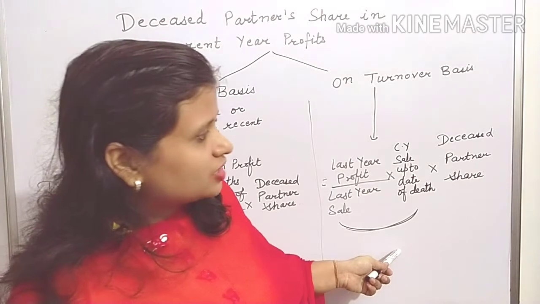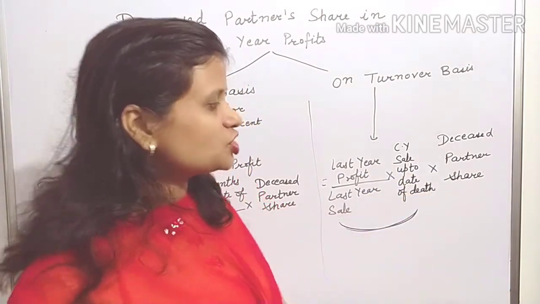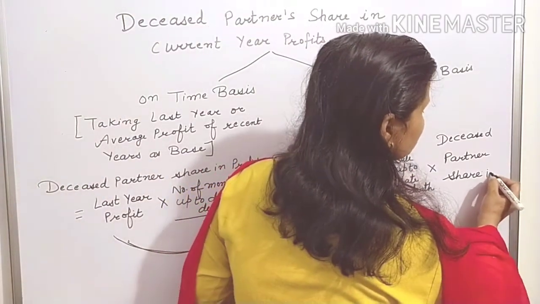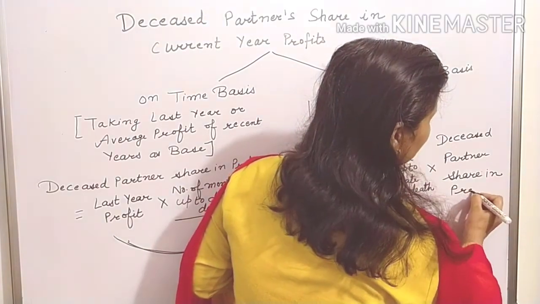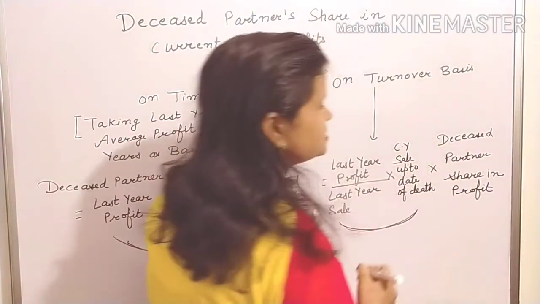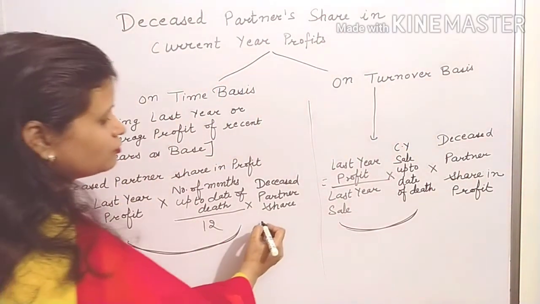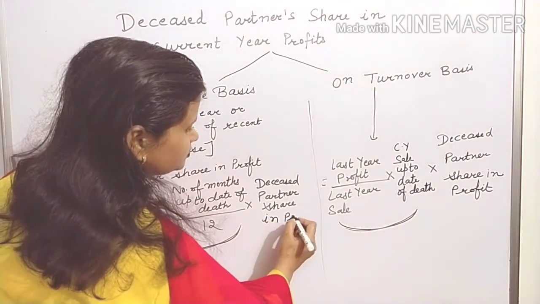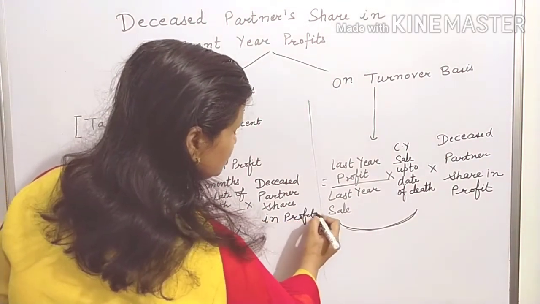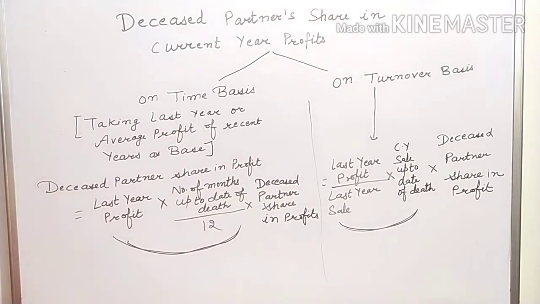Then you will multiply it with the deceased partner's share in profits, whatever share he is getting. So these are the two bases that you can use to calculate the deceased partner's share in current year profits.